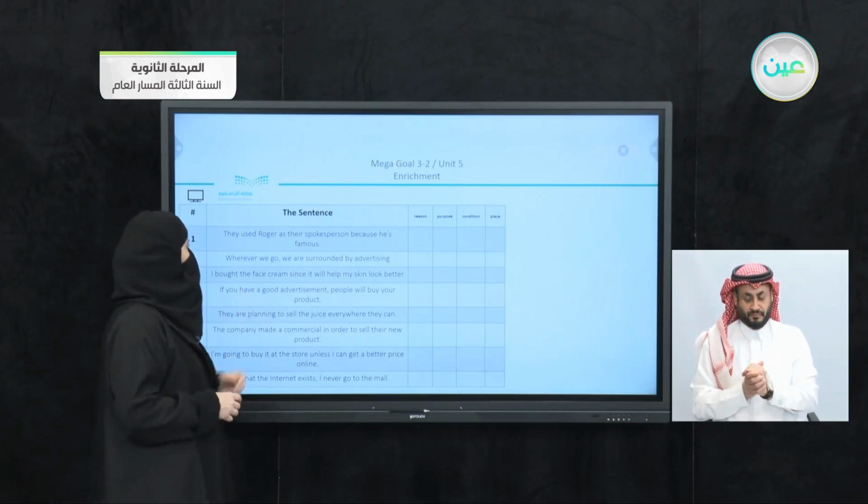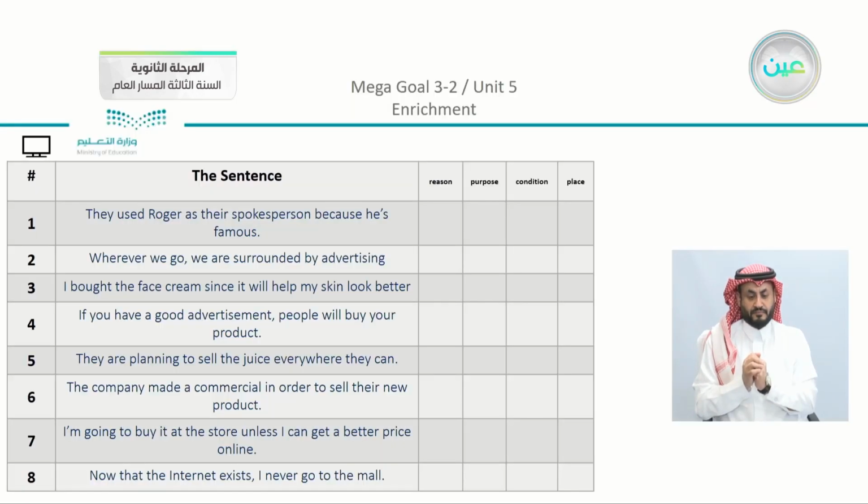So in number 1, they used Roger as their spokesperson because he's famous. Here the tip is to look for the conjunction or the adverb clause. You can see that we have because in the sentence, so here we have a reason. And number 2, wherever we go, we are surrounded by advertising. It is very clear from wherever that we have place. I bought the face cream since it will help my skin look better. So where's the conjunction here? You can see that we have since, which means reason.